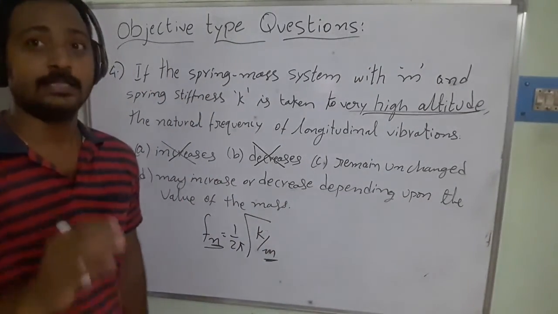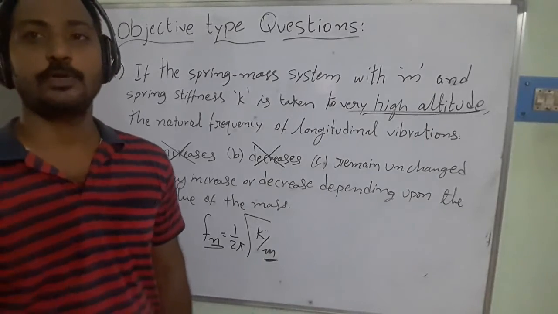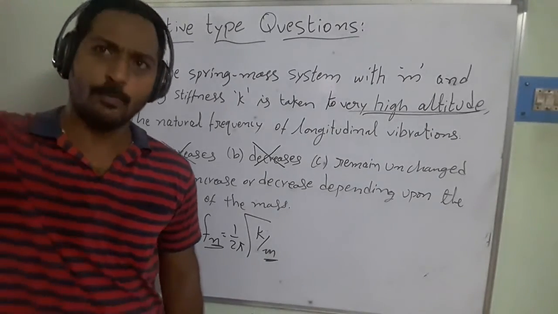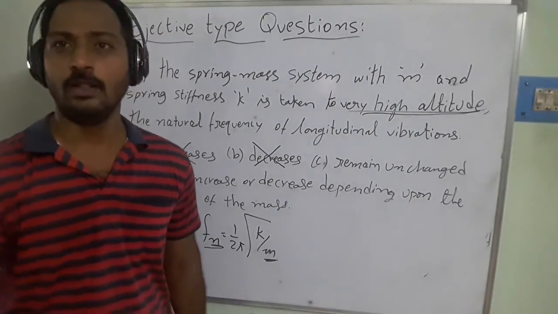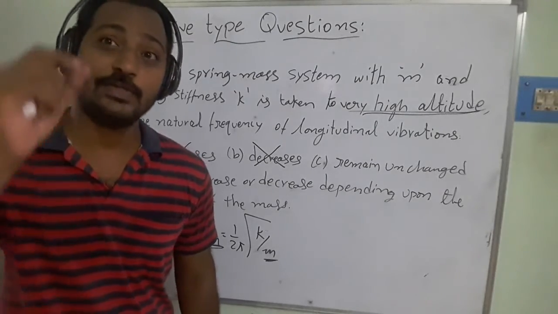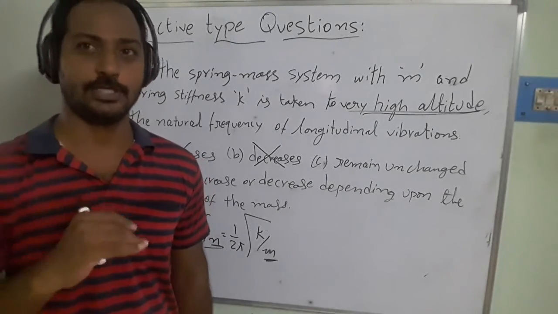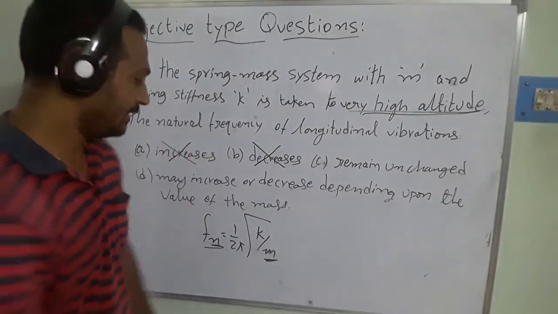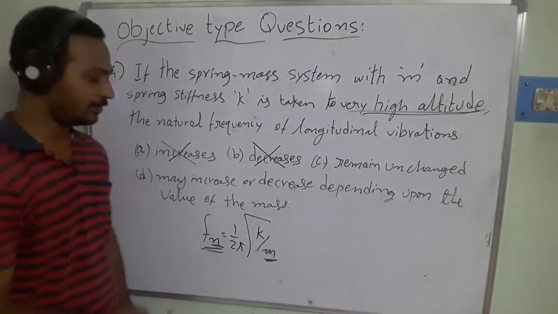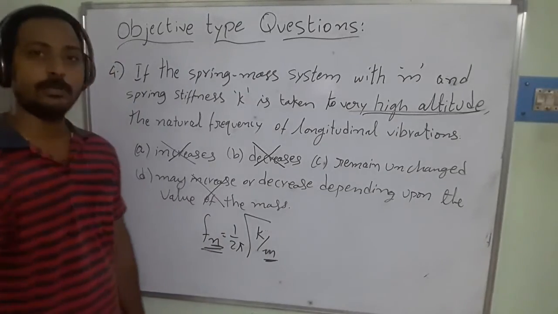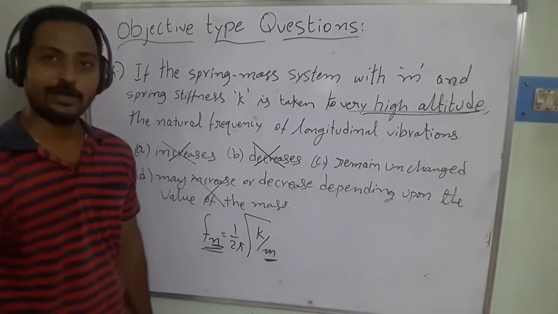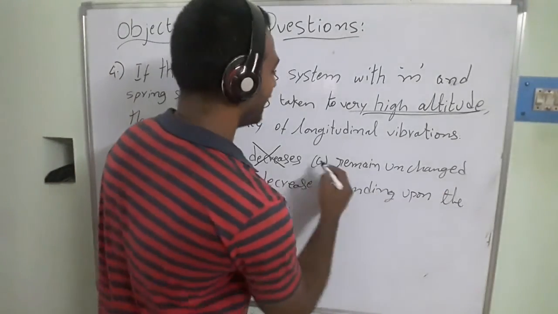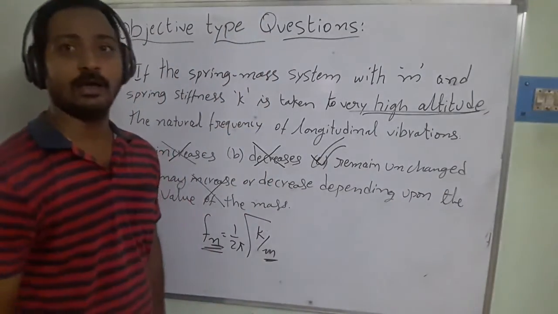As we know, the mass cannot change with respect to position, whether at ground level, above the ground level or below the ground level. But the weight of the system will change according to the position. In this case, the mass cannot change, so the frequency cannot change. So D is also the wrong answer. Then what is the right answer? It remains unchanged. This is the right answer.